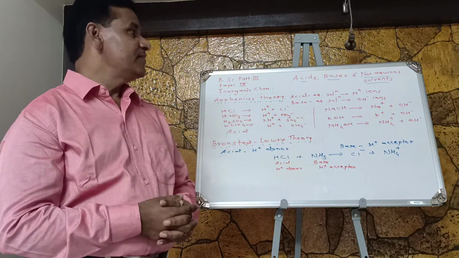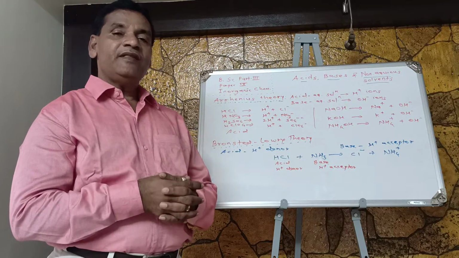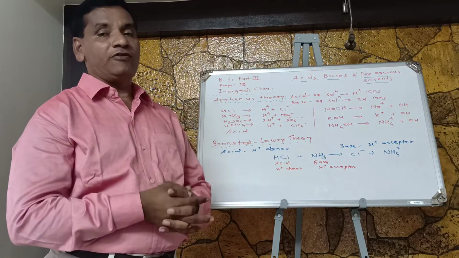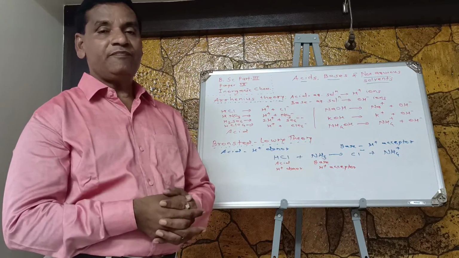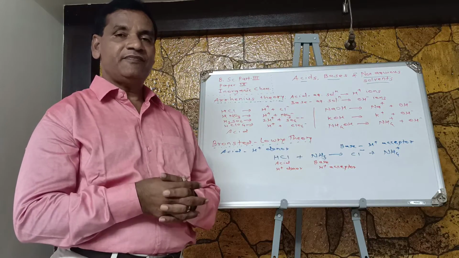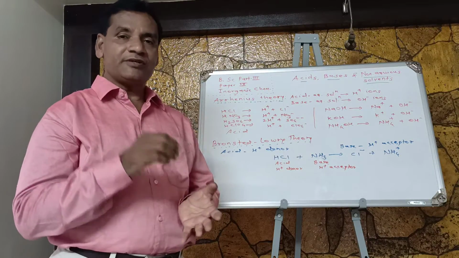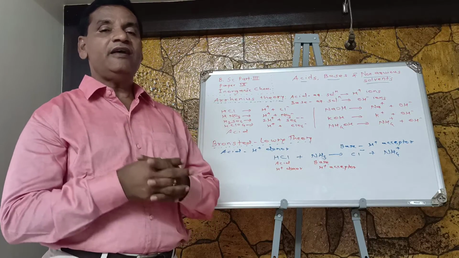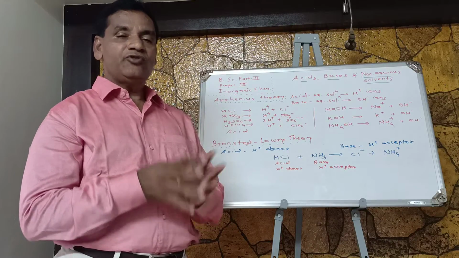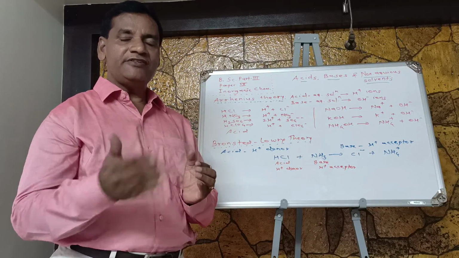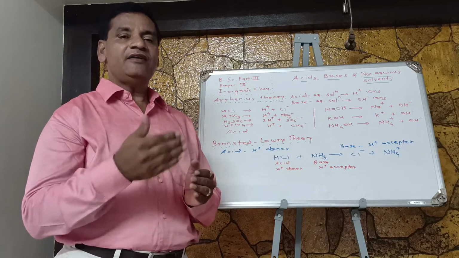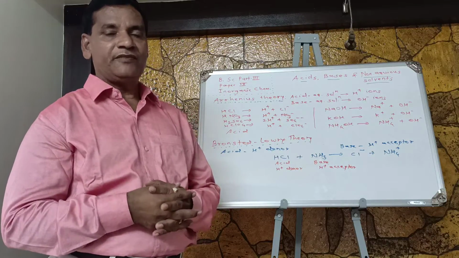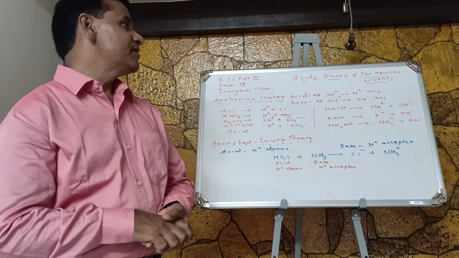According to this theory, the substances or chemical compounds which release protons in aqueous solution are called acids, and those which release hydroxyl ions in aqueous solution are known as bases. So acids release H plus ions and bases release OH minus ions in aqueous solution, that means water solution of these substances.